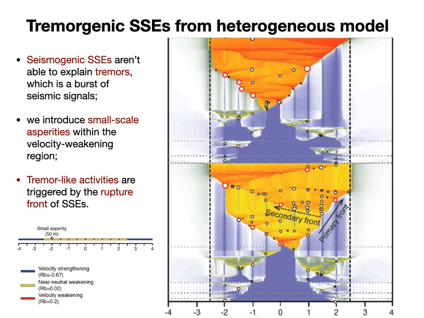Here we can clearly see that the SSEs become much more complex using the heterogeneous model, with a lot of subrupture branches. And the tremor-like activities are triggered when the rupture front of the SSEs pass the asperities. Then the tremors perturb the stress field, causing more secondary rupture fronts of SSEs and resulting in more tremors. So this result has the potential to explain some tremor characteristics like stationary and rapid tremor migration.